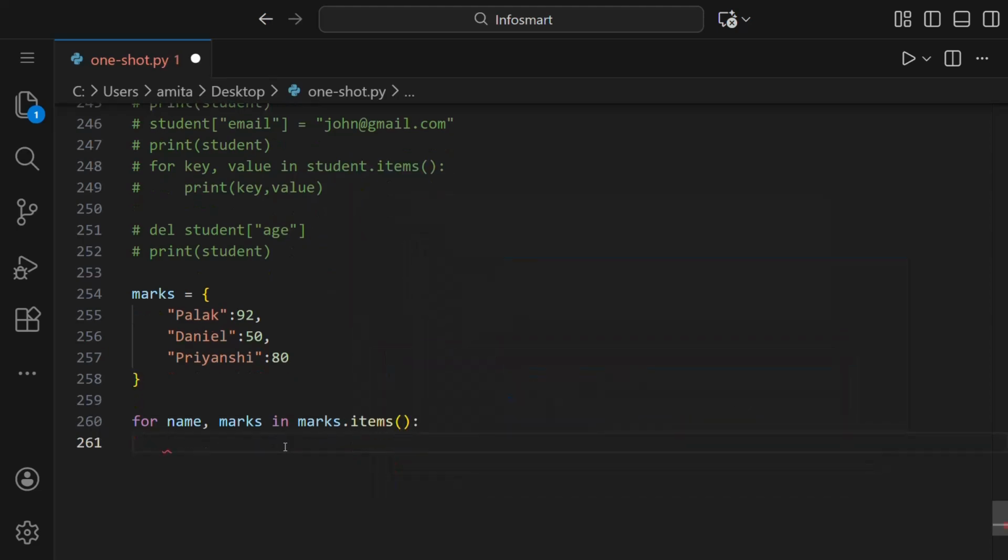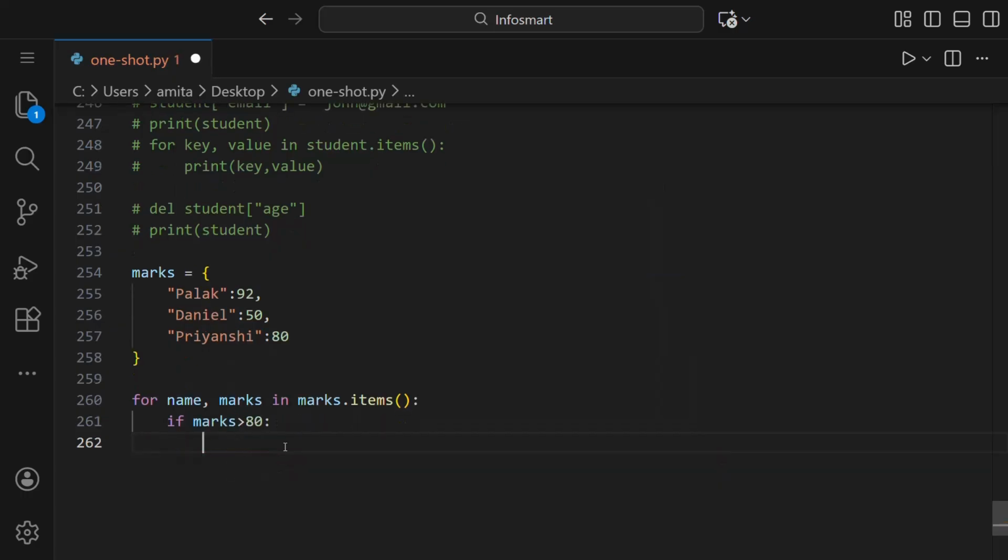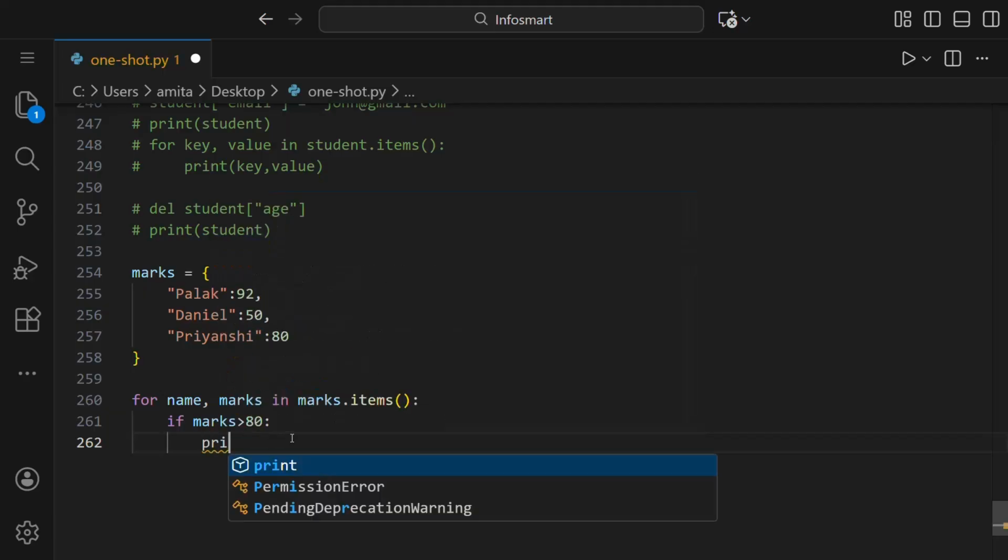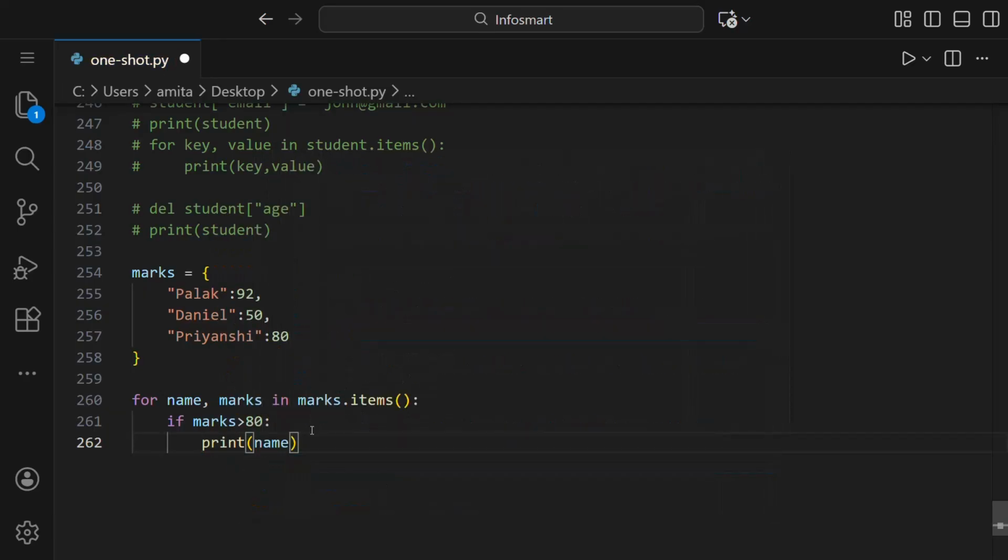and a colon here. We have to check if marks is greater than 80 or not. So we'll write here if marks is greater than 80. Then only it will go here. So if marks is greater than 80, we have to print the name of that student or students, whatever.